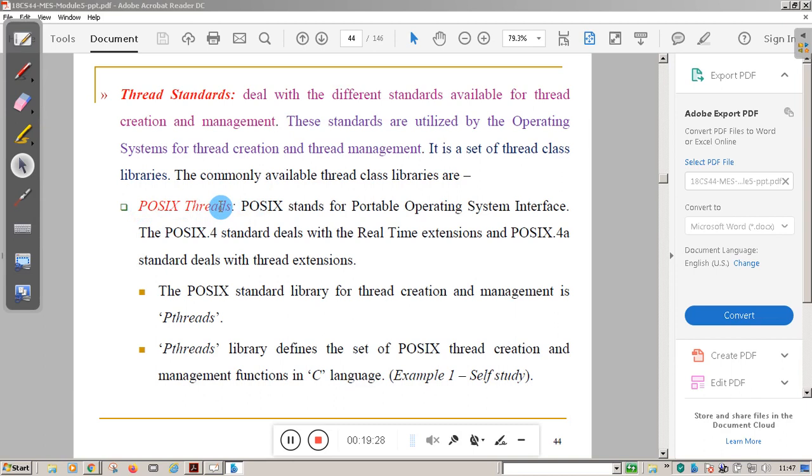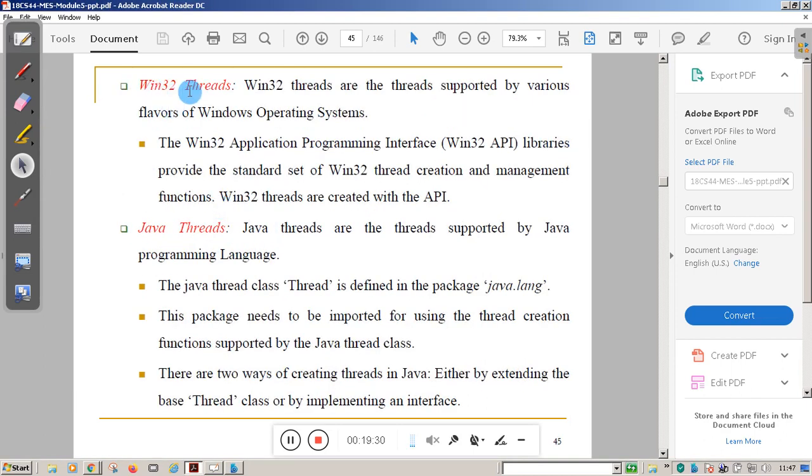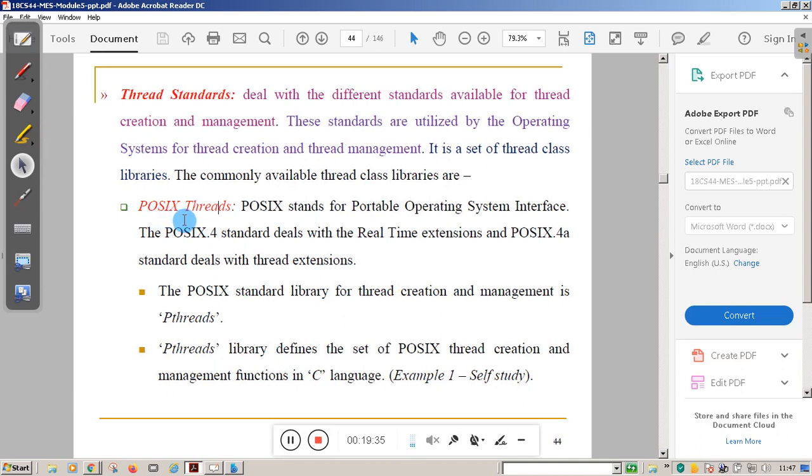One standard is POSIX threads. The second one is Win32 threads. The third one is Java threads. What is this POSIX thread? POSIX stands for Portable Operating System Interface.